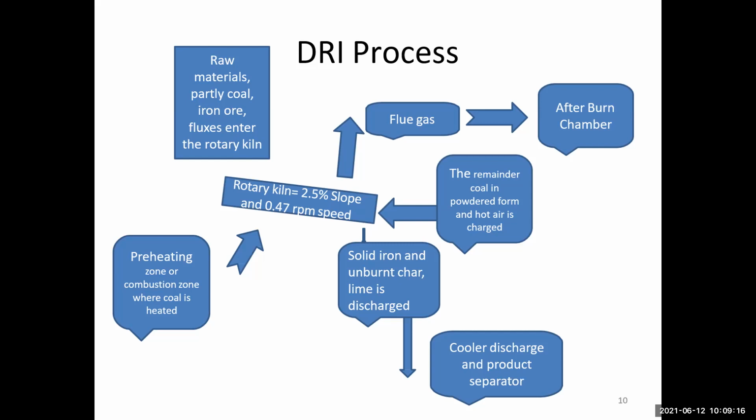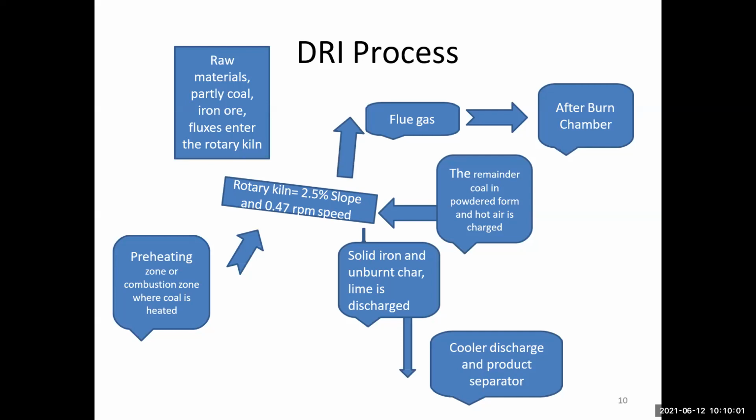Where the coal is heated. After the raw material enters the combustion zone, the coal is heated, then it enters the rotary kiln, which has a 2.5% slope and a 0.47 rpm running speed. The raw material, partially coal, is in this chamber, then transfers to the combustion zone where the coal is heated. Then flue gas after burning; coal in powder form is charged with hot air, giving solid iron, and the last step is separation. This is the DRI process.